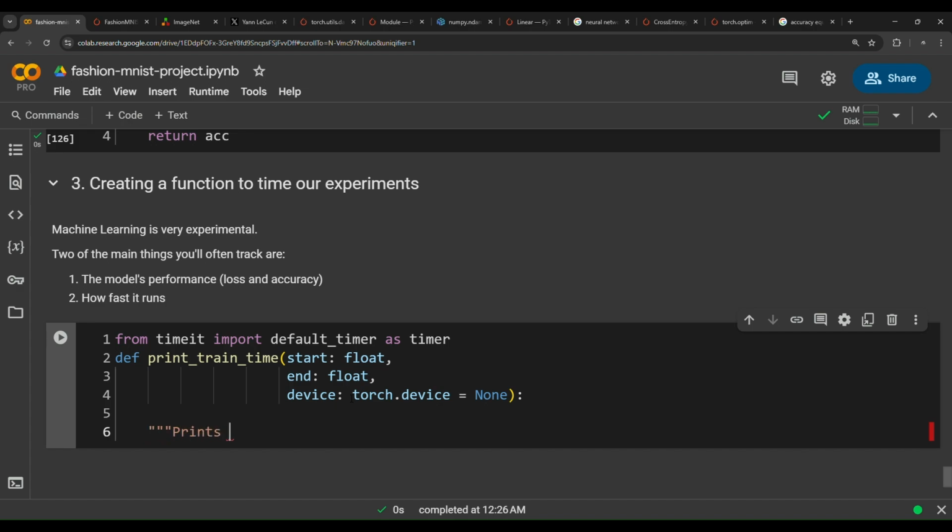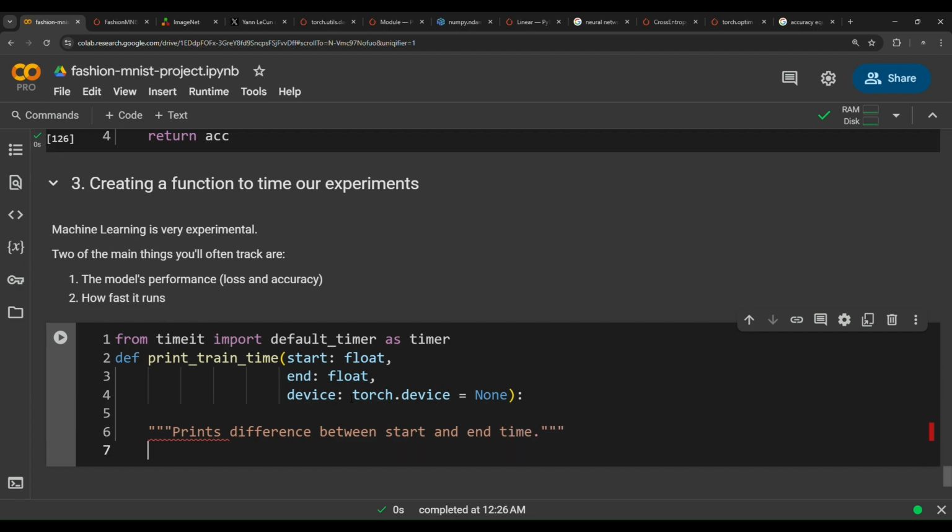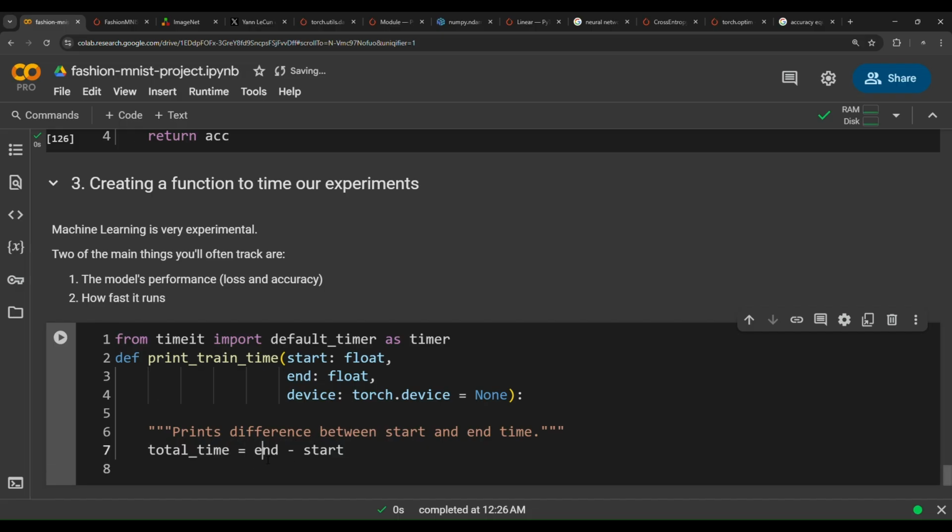Then this function prints the difference between start and end time. And then total_time equals end minus start. So this is a simple equation: end, the time when the model ends training, minus the time when the model started training, and then we will get the total time. Okay, return total_time.